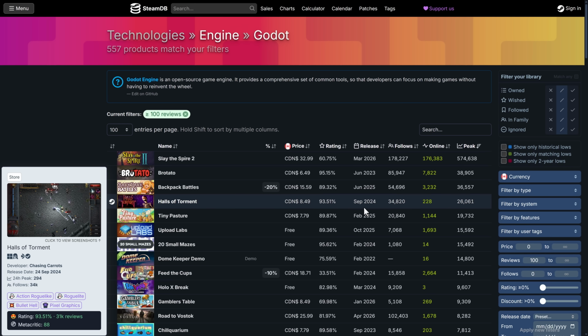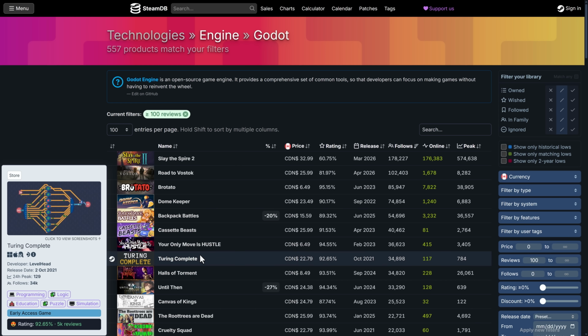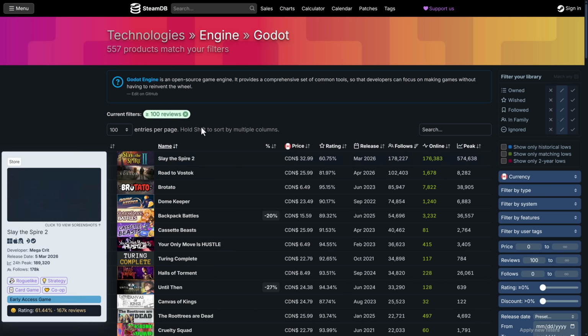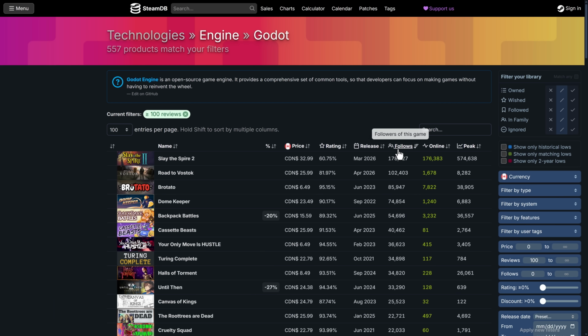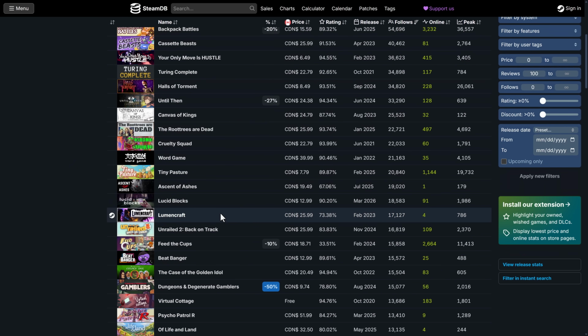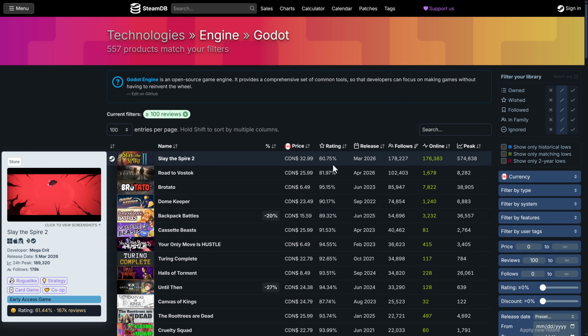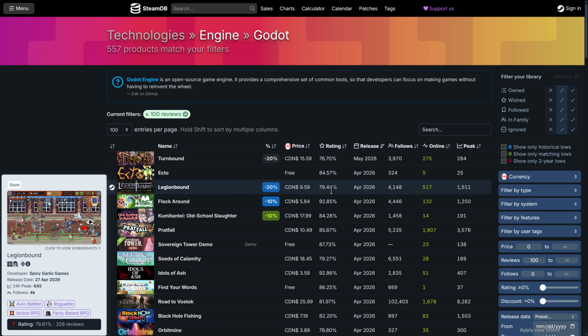And what I find most interesting on these charts is actually two things. This one here is just straight-up popularity. So you can see these are the top games created using Godot. The big names are all going to be here based off of follows. It's a very imprecise thing, but it breaks down the amount of interest in that particular game, or that game's general popularity. And the other thing I find interesting here is the release date. This is going to give you an idea of how many games are being created using Godot at this time.